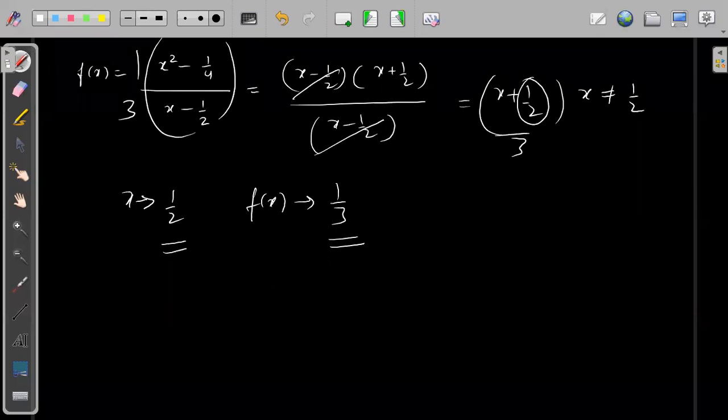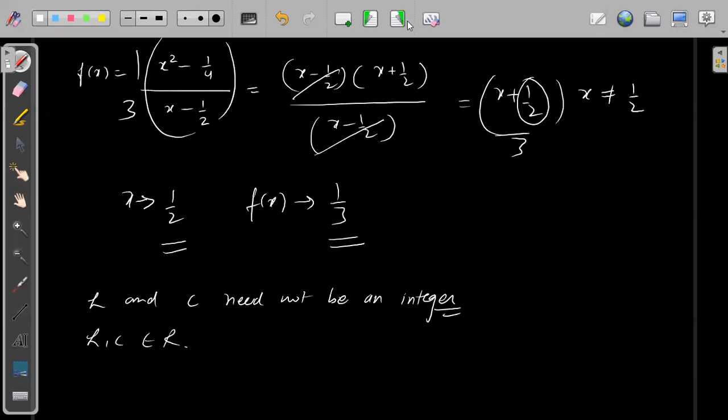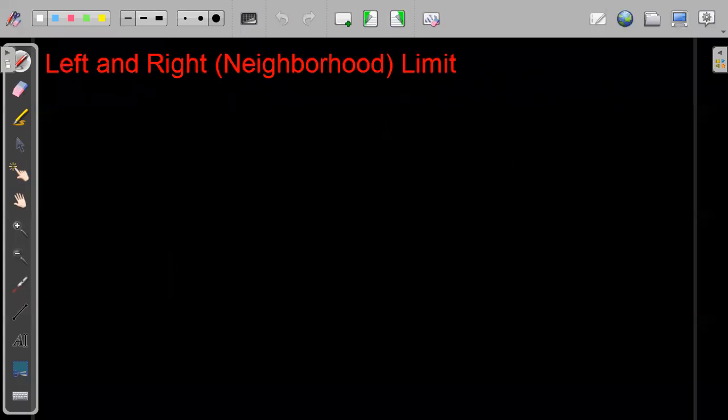Now, for this example, you can say that L and C need not be an integer. They can be anything, any real number, where L and C belong to real. L and C belong to real. Okay. Now, for the sake of simplification, I'm just saying they belong to real. Okay, fine. Now, after this, we can define one more term.